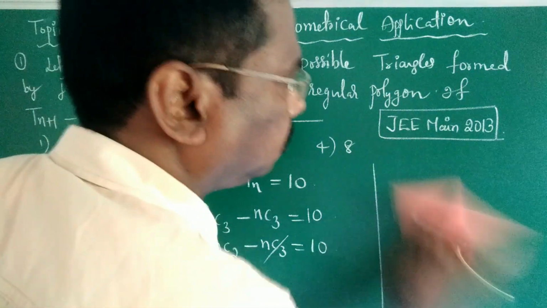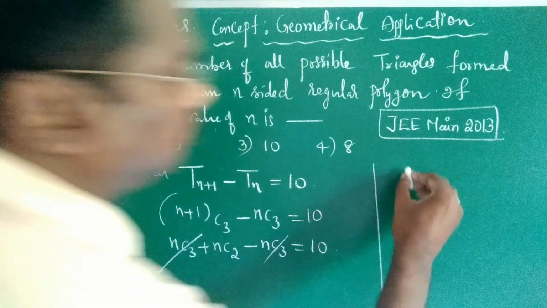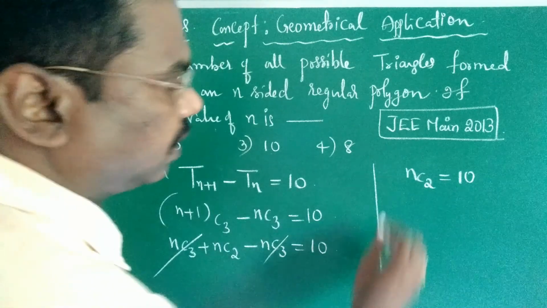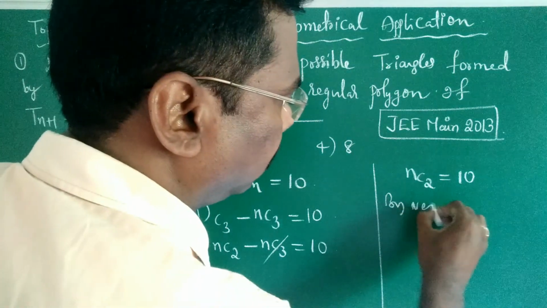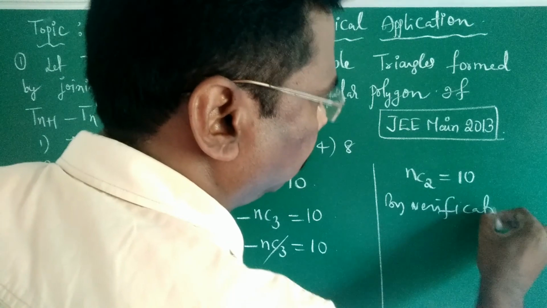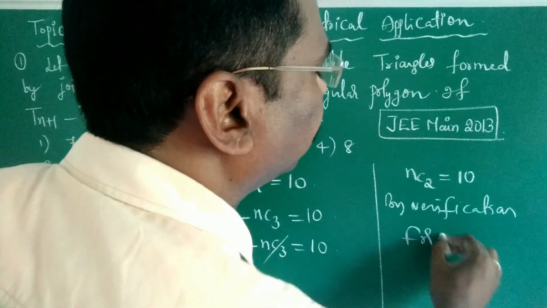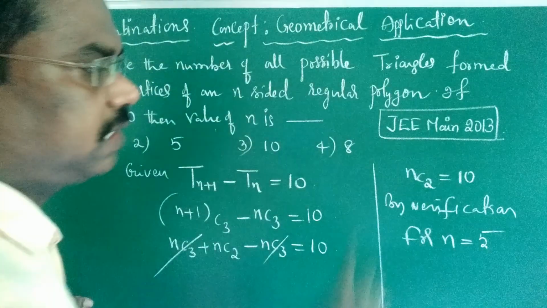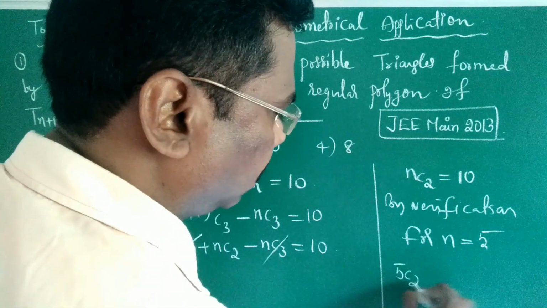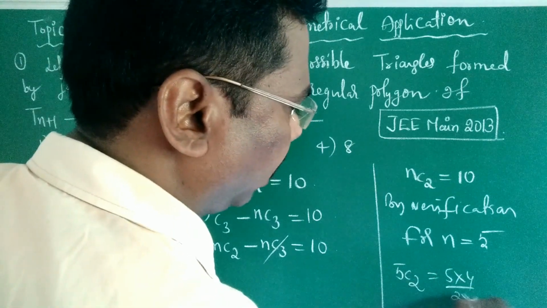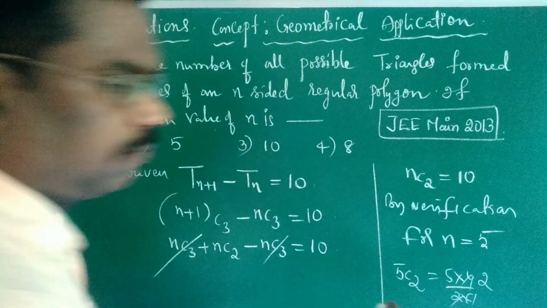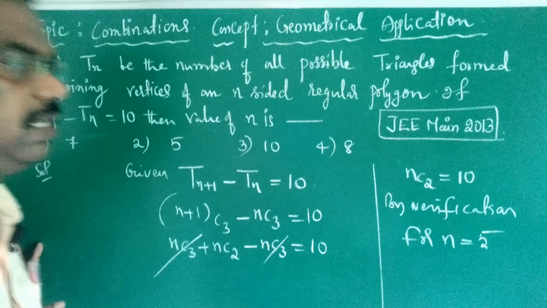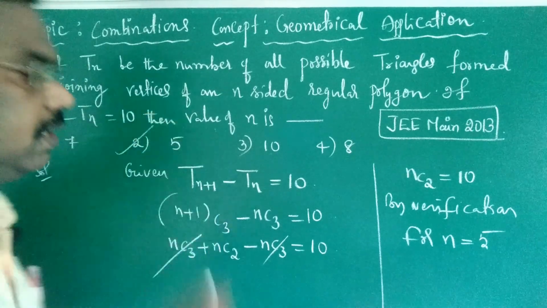Now nC2 is equal to 10. By verification, clearly n is equal to 5. 5C2 value: 5C2 is equal to 5 into 4 by 2 into 1, which is equal to 10. Therefore, by verification for n is equal to 5, option 2 is the correct one.